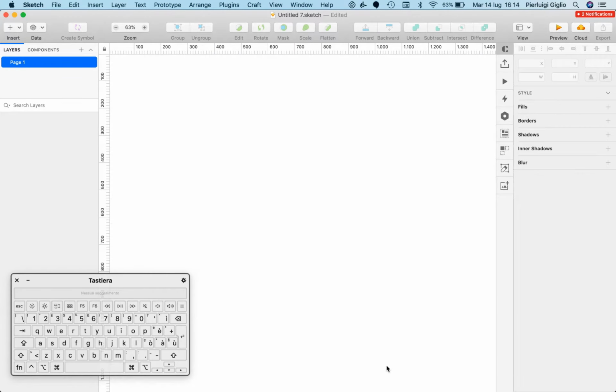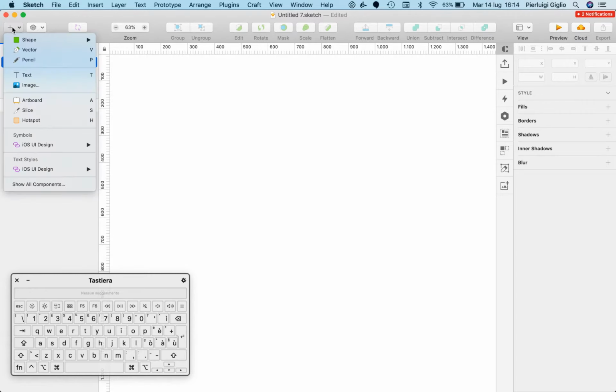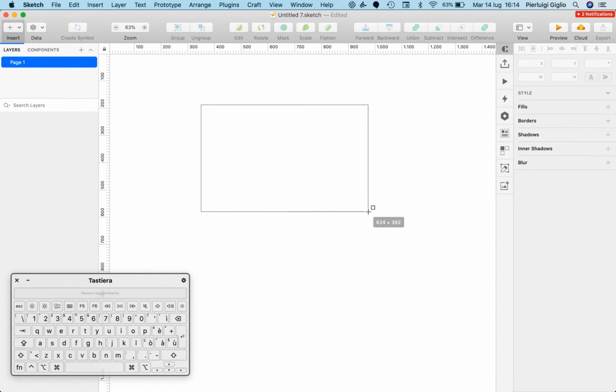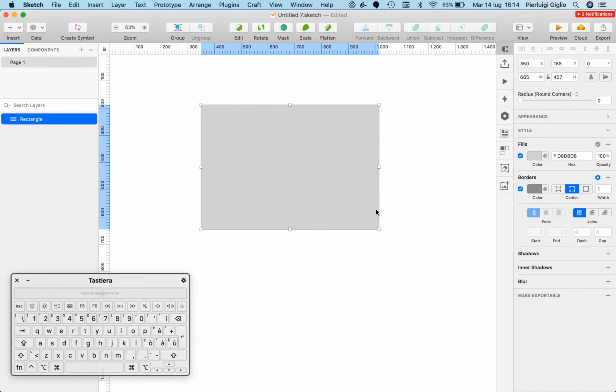In this video, we're going to talk about how layers work in Sketch. Now you're going to be able to see all of the layers on the very left, and if I click on shape and then rectangle, I'm going to create my first layer since I have none at the moment. And as you can see, this rectangle layer is visible right here.